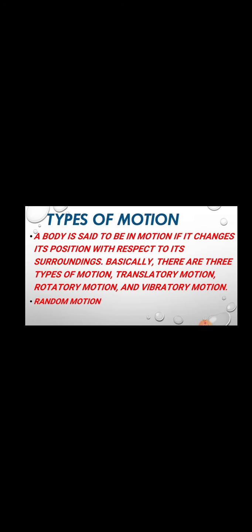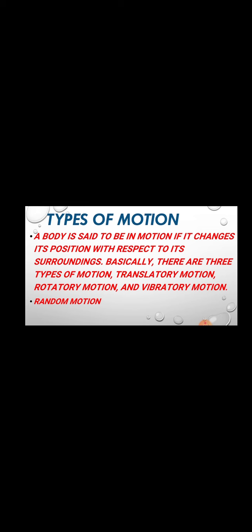Yes, there are different types of motion, as I told you in the first part of my lecture: rectilinear or linear motion, curvilinear motion, vibratory motion, circular motion or rotatory motion, and random motion. So there are basically different types of motion, but three types are very important. One is translatory motion, another is rotatory motion, and the third one is vibratory motion, and the fourth one you can add is random motion.